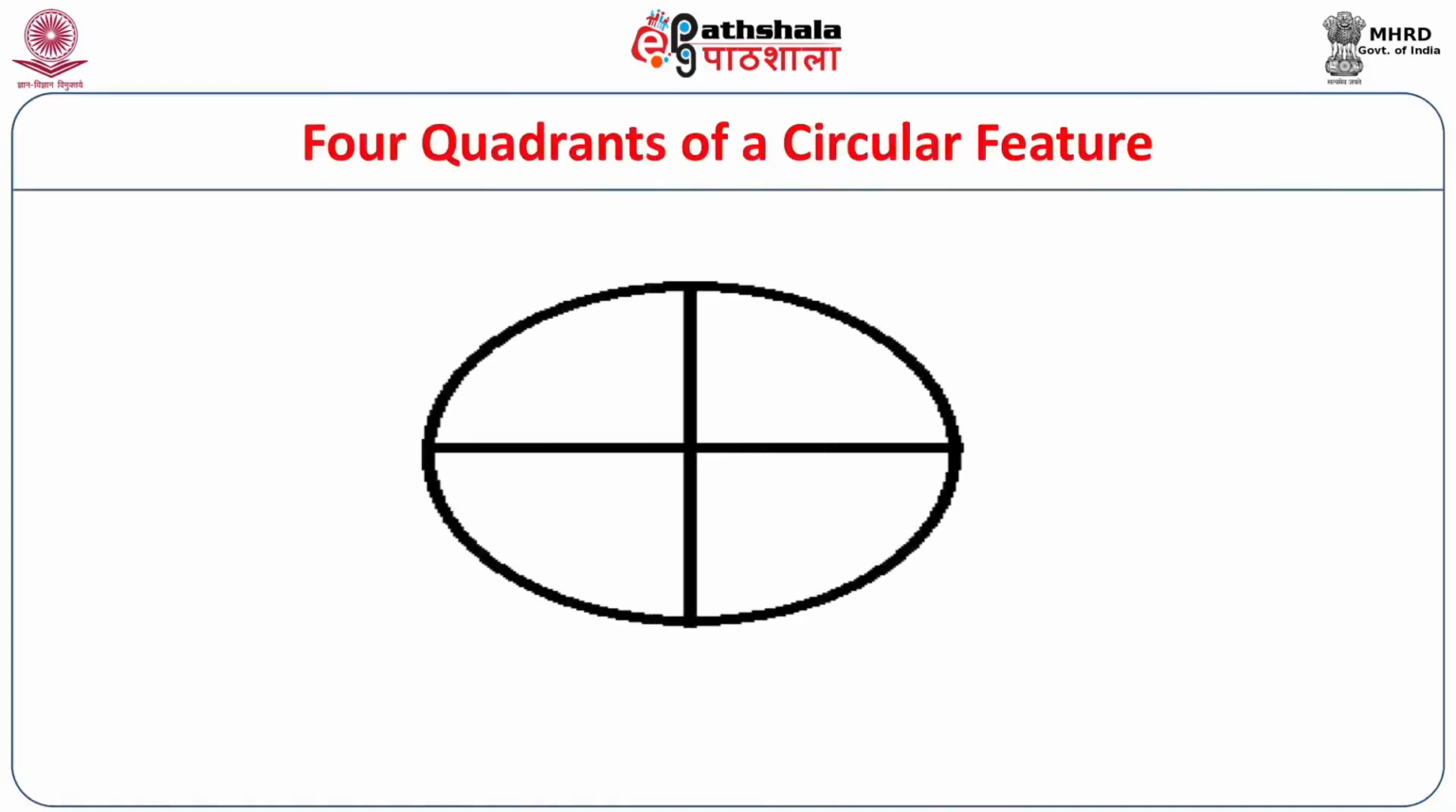What you see in this particular image is the 4 quadrants of a circular feature. Here a stupa or megalithic burial is marked as a circle and it is divided into 4 quadrants. Actually 2 opposite quadrants are excavated and then later on the other opposite quadrants are excavated. This method was used by Wheeler. It can help us to keep control of the stratigraphy.